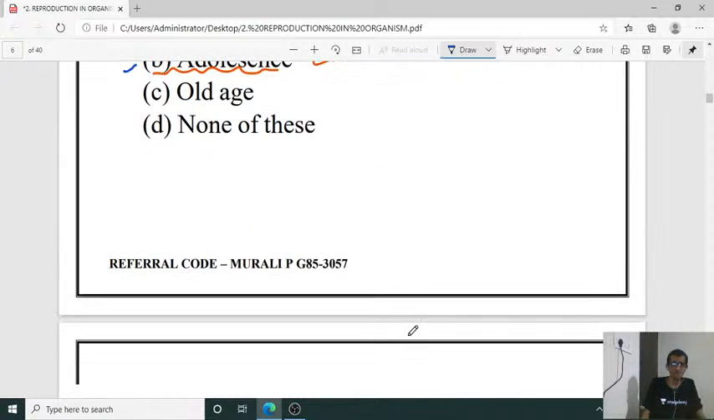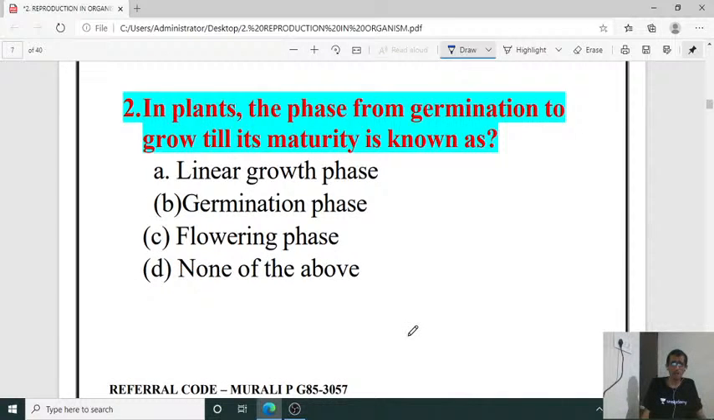Second question: in plants, the phase from germination to growth till its maturity is known as what? What is the terminology? Linear growth phase, germination phase, flowering phase, none of the above. A is the right answer. It is the linear growth phase, if you are going to have the graphical representation of the organism growth versus time.